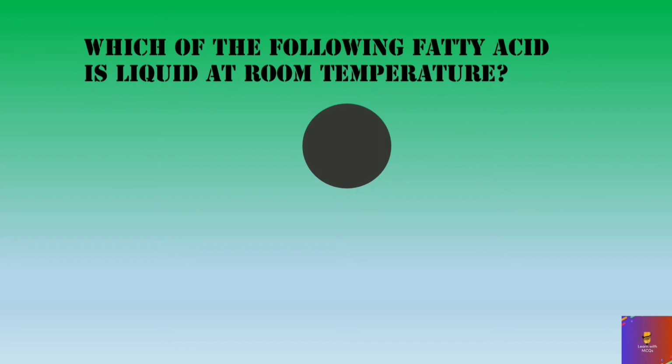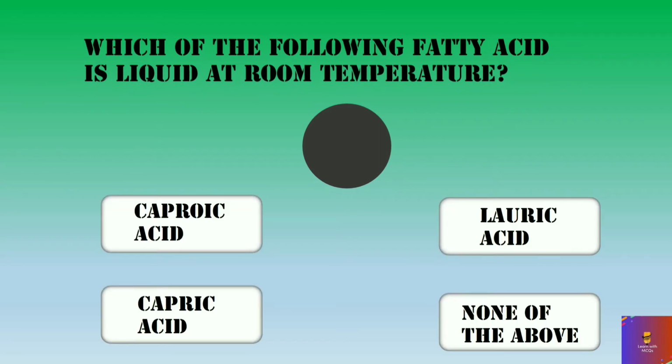Which of the following fatty acid is liquid at room temperature? And the options are caproic acid, lauric acid, capric acid, and none of the above. And your timer starts now. And the right option is caproic acid.